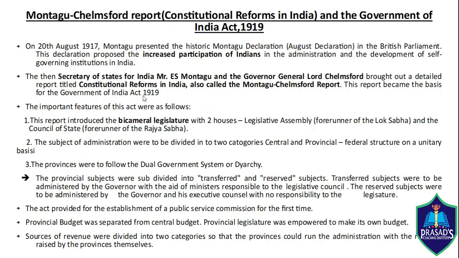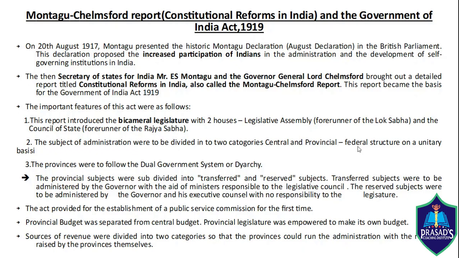What are the main features of the Government of India Act 1919? First, this act introduced a bicameral legislature with two houses, the Legislative Assembly and the Council of State. These are both forerunners of the Lok Sabha and Rajya Sabha. The subjects of administration were to be divided into two categories, central and provincial. This is an example of a federal structure on a unitary basis.